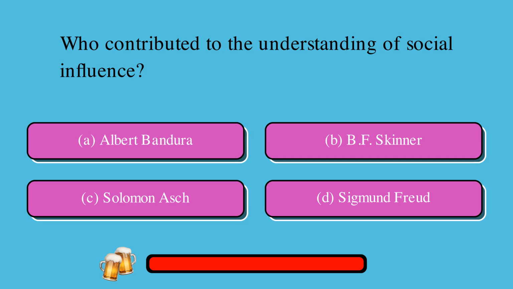Who contributed to the understanding of social influence? A. Albert Bandura, or B. B.F. Skinner, or C. Solomon Asch, or D. Sigmund Freud? The correct answer is C. Solomon Asch.